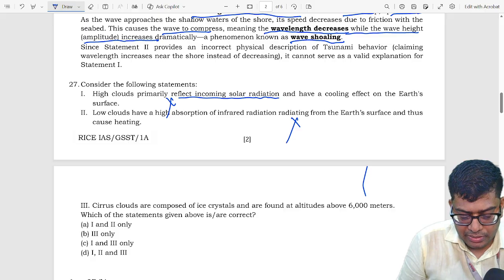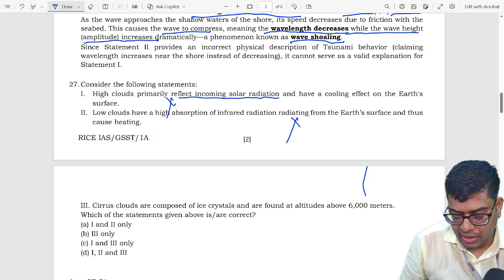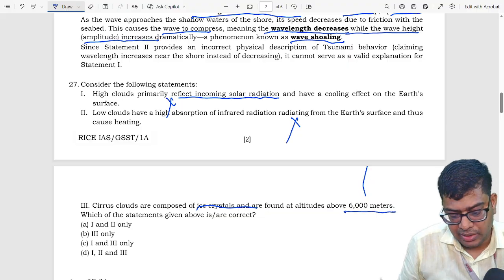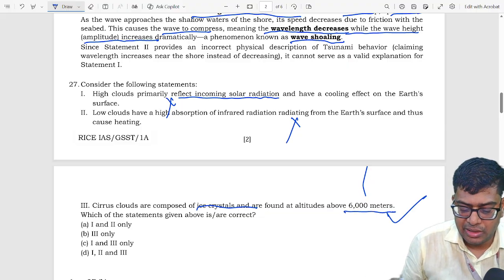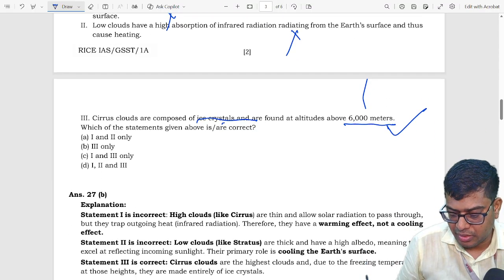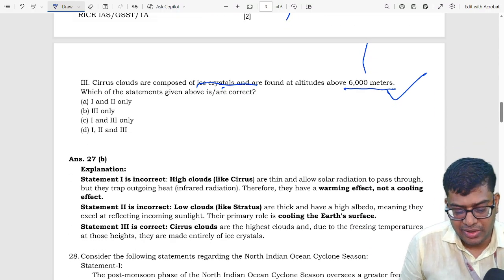Third statement is cirrus clouds are composed of ice crystal and found at altitude of 6,000 meters. The third statement is correct because cirrus clouds are called high cloud, which are mainly composed of ice crystals, and altitude is 6,000 meters. So let's move towards our explanation.